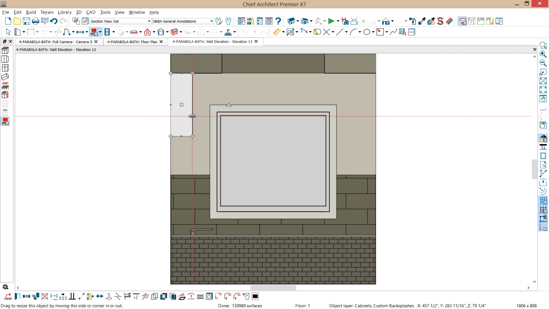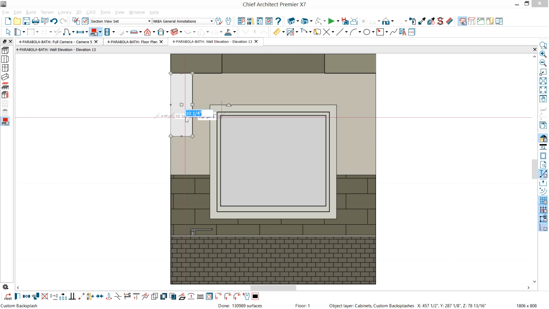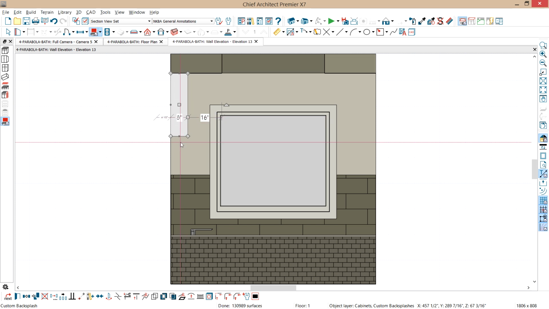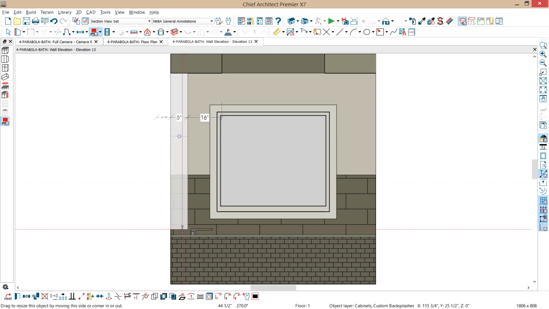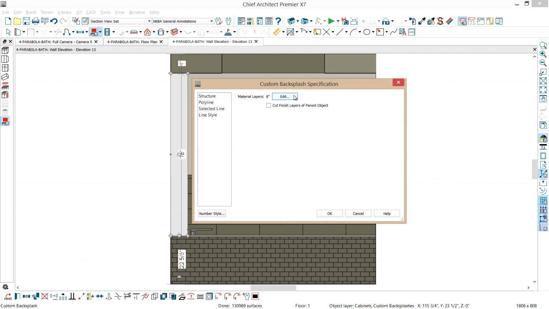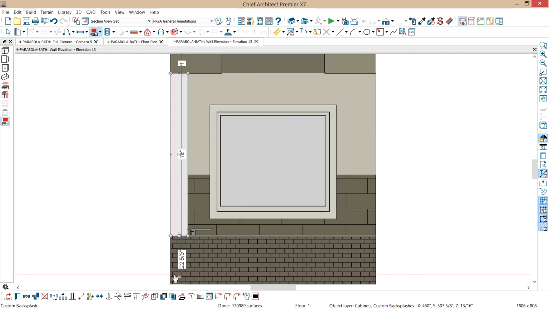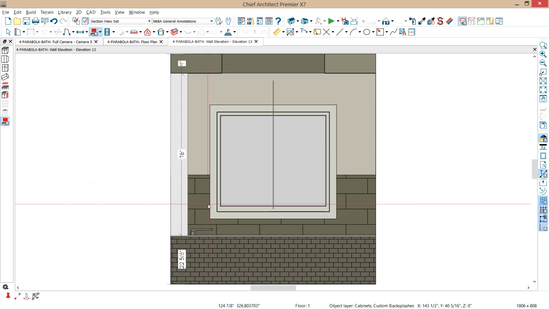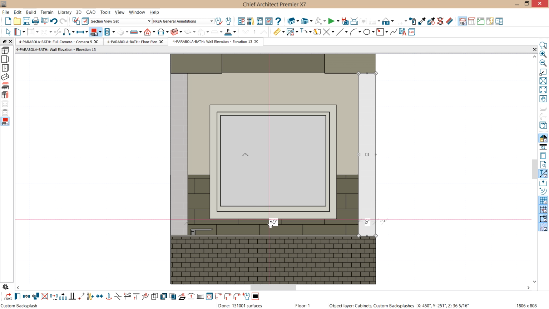If I highlight the edge here and turn on my temporary dimensions, I can then click on the exact dimension that I want and enter that in. I'm going to set it to be 8 inches. And then I'll just pull that down to the top of the tub platform and change the thickness of this to be 8 inches. And then using the copy and then reflect about tool, we can come in here and move that to the other side.